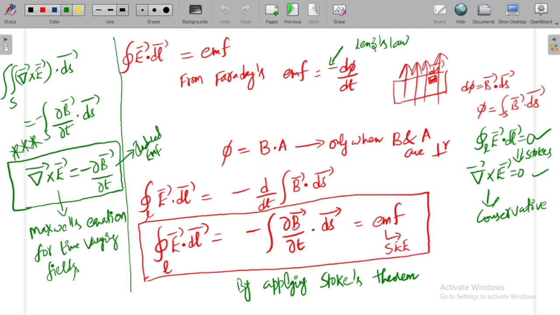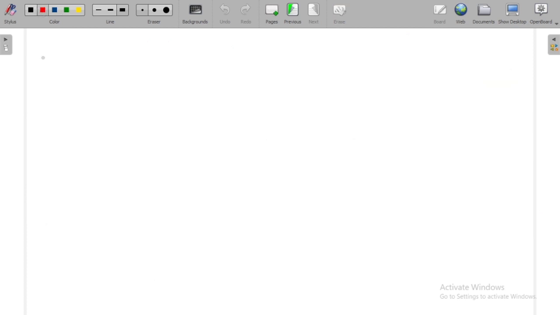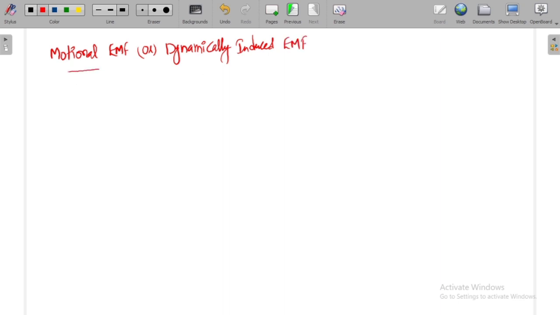Next we will see another EMF, which is motional EMF or dynamically induced EMF. So in order to understand the motional or dynamically induced EMF, first I want to write the definition here, how we can get.